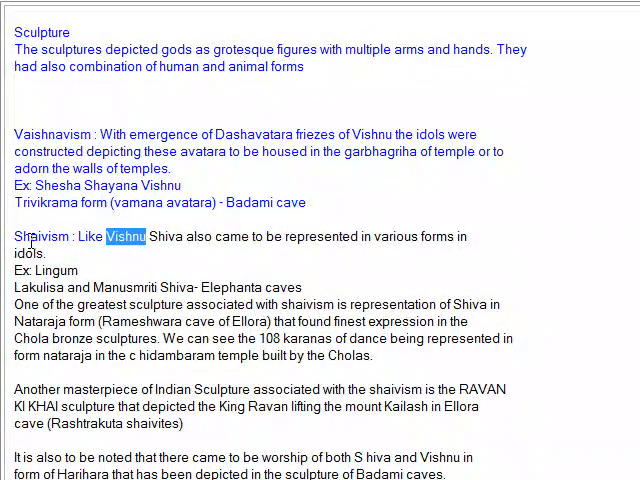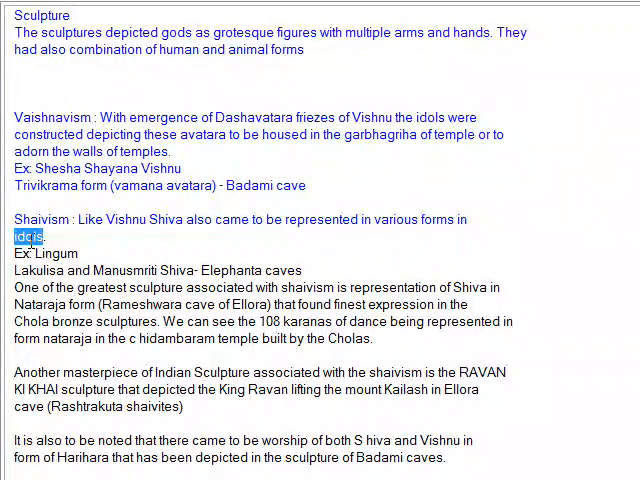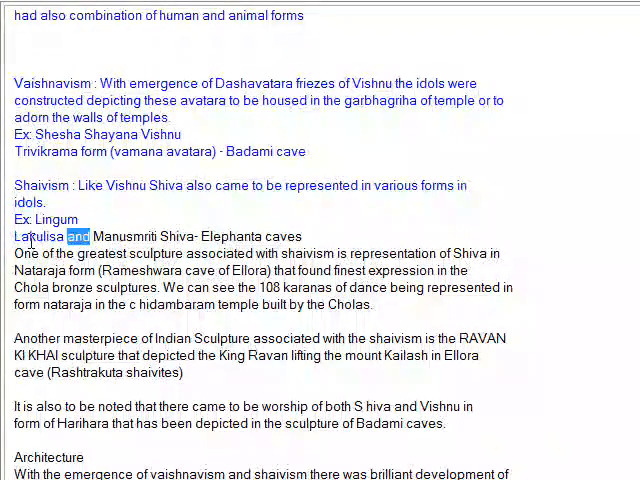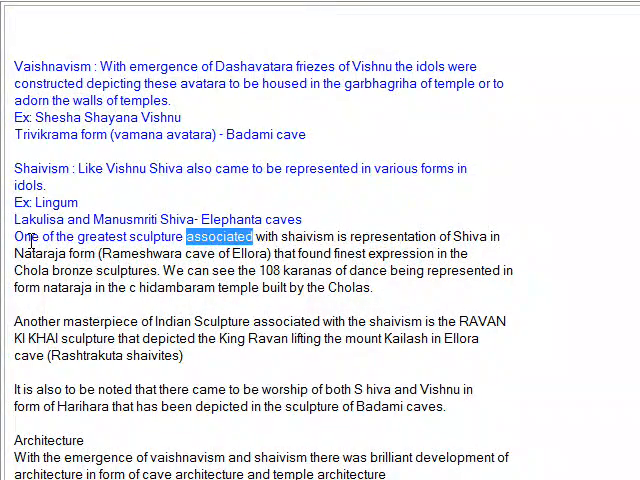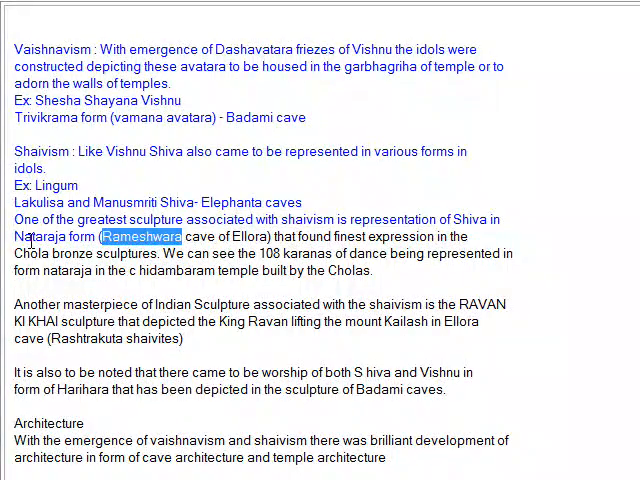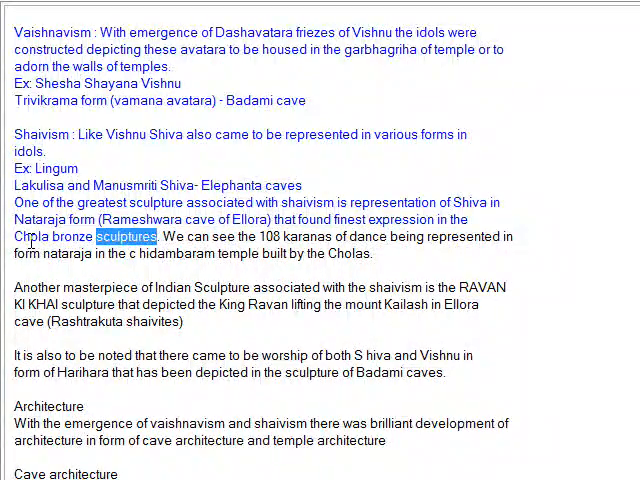Shaivism. Like Vishnu, Shiva also came to be represented in various forms in idols. For example, Lakulisha and Maheshamurti Shiva in the Elephanta caves. One of the greatest sculptures associated with Shaivism is the representation of Shiva in the Nataraja form in the Rameshwara cave of Ellora,